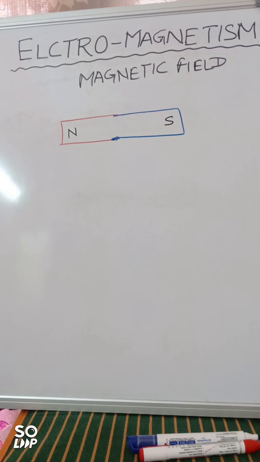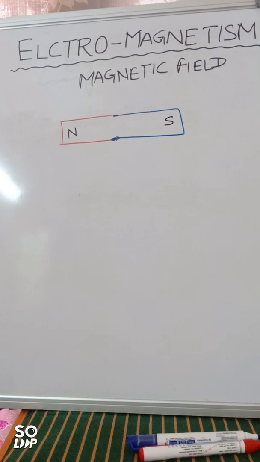First of all, we need to understand what is a magnetic field. The space around a magnet in which the needle of a compass rests in a direction other than the geographic north-south direction is called the magnetic field of the magnet.